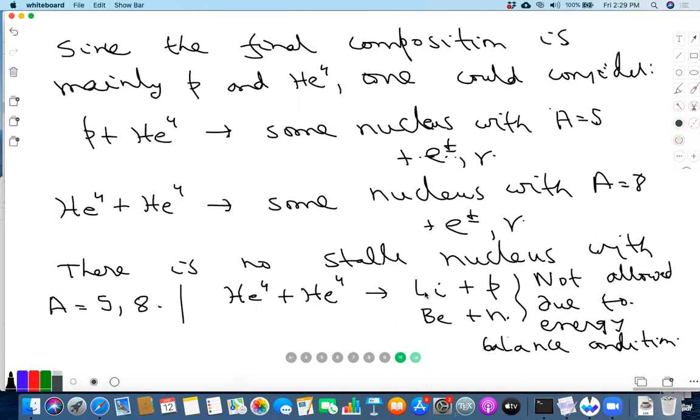So the sum of the masses of lithium plus proton is larger than the sum of the masses of helium 4 plus helium 4. And because they are nearly non-relativistic, there is no way that you can produce lithium plus proton in the collision of 2 helium 4s. So that's why lithium is not produced by these processes either. It has to be produced by the helium 3 helium 4 collision.